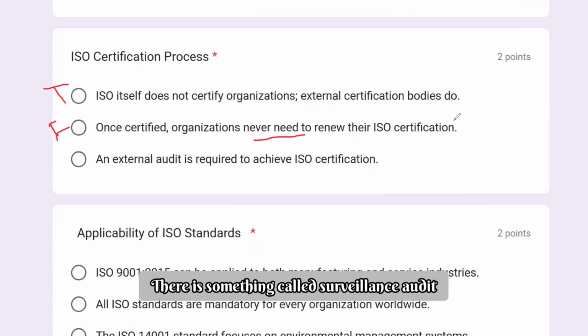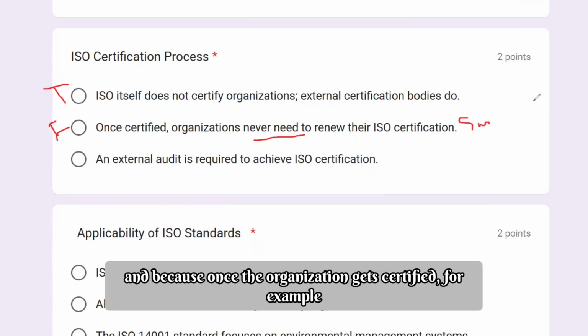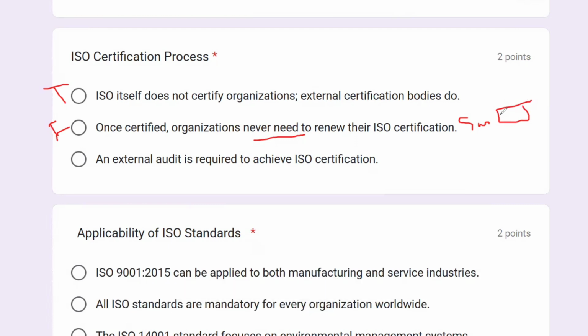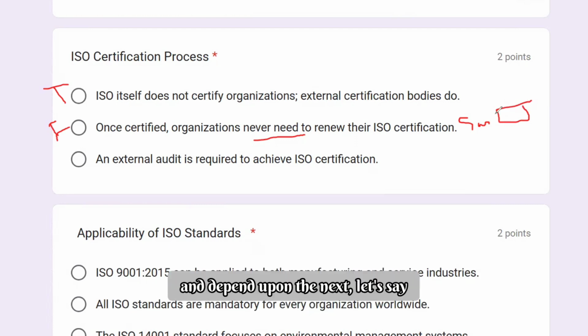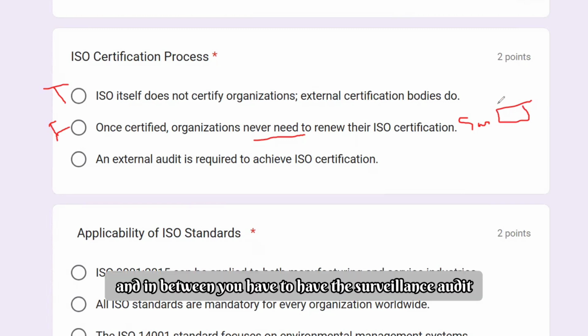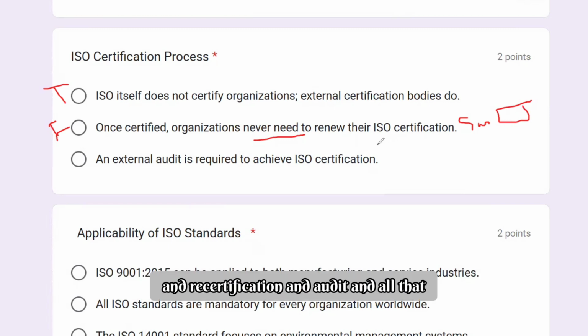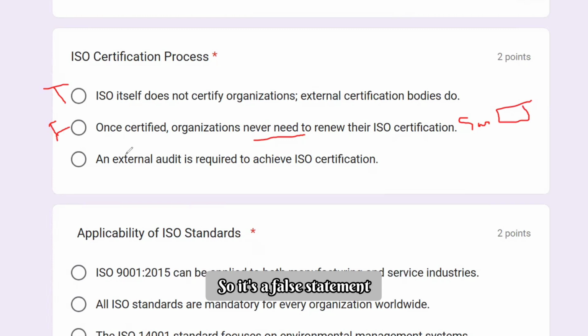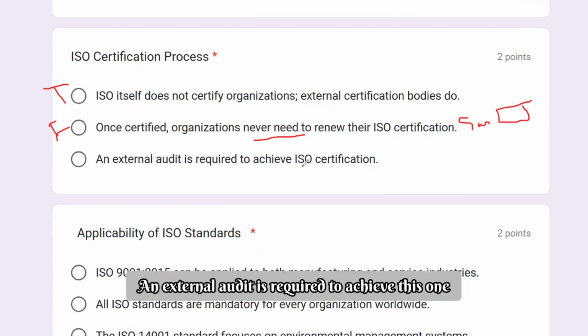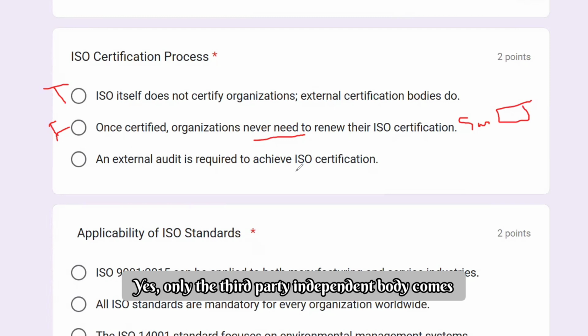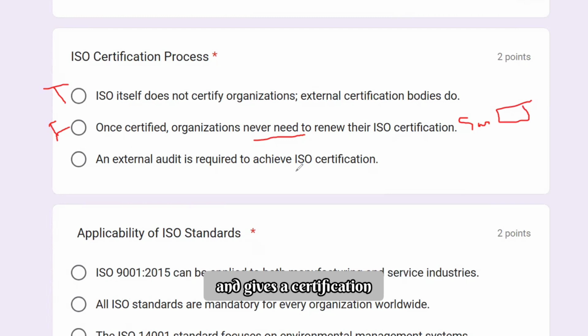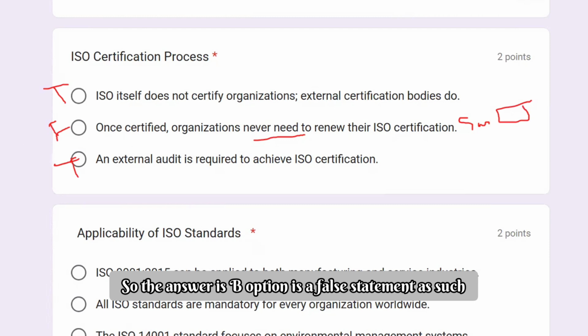There is something called a surveillance audit. Once the organization gets certified, for example in 2025, and depending upon it, let's say in 4 years it expires, in between you have to have the surveillance audit and recertification audit and all that. So it's a false statement. An external audit is required to achieve this one. Yes, only a third party, independent party comes and does an audit and gives a certification. It's true. So the answer is option B, which is the false statement.